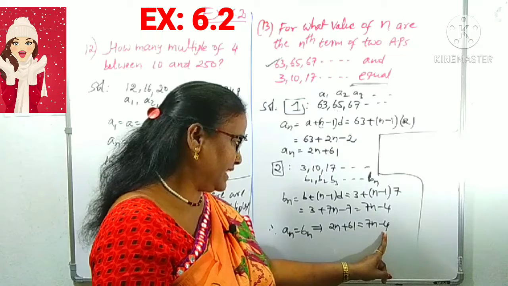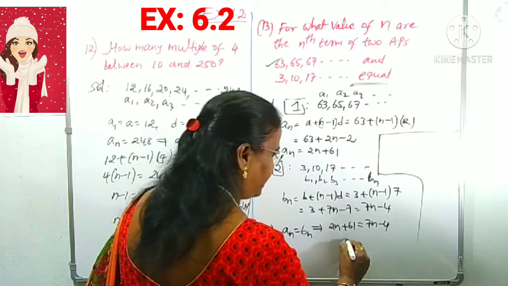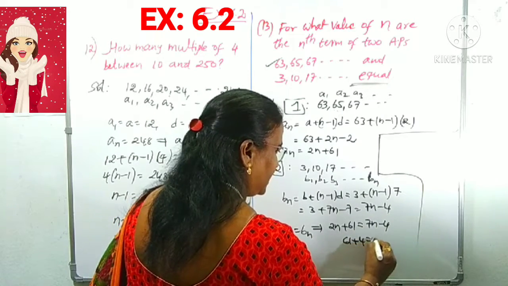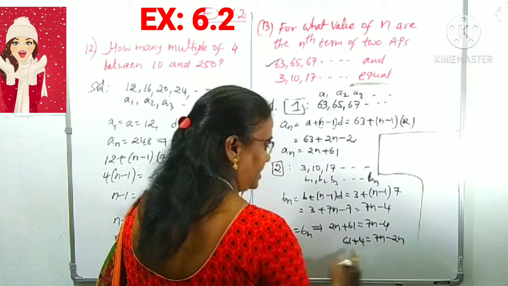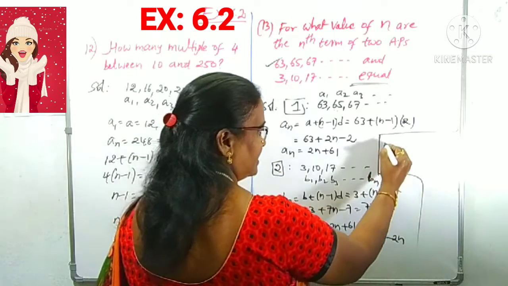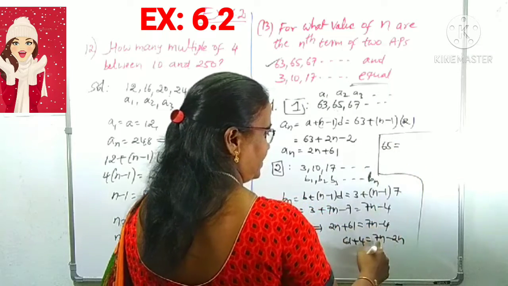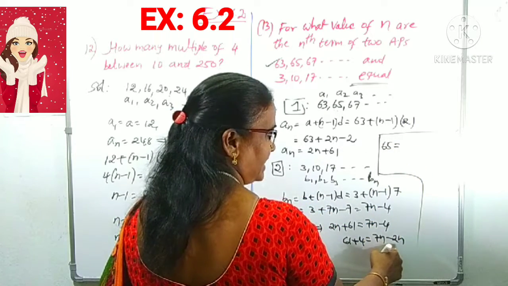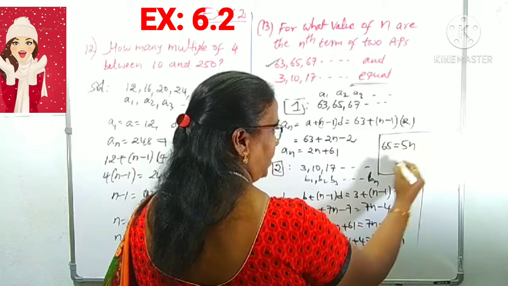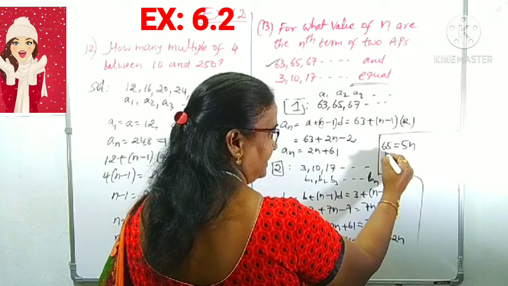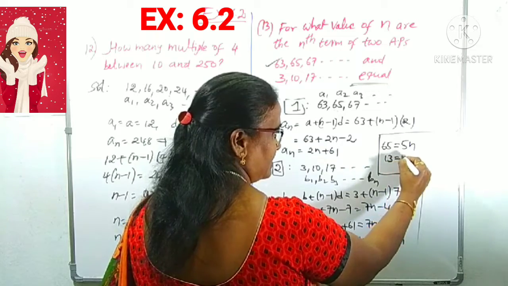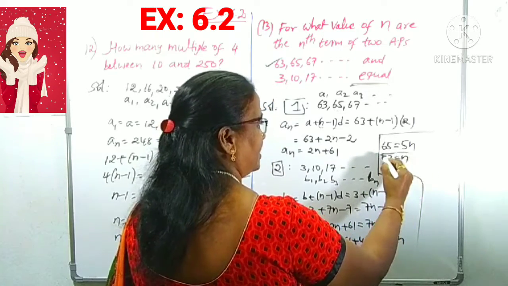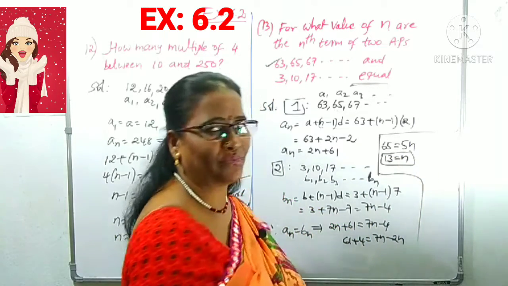On one side we can take minus 4, so 61 plus 4 will come. On the other side we can take 2n, that is 79 minus 2n. 61 plus 4 is 65, equals 79 minus 7n minus 2n is 5n. 65 is 5 times n, so 5 is cancelled, 65 by 5 is 13. This is our required n value.